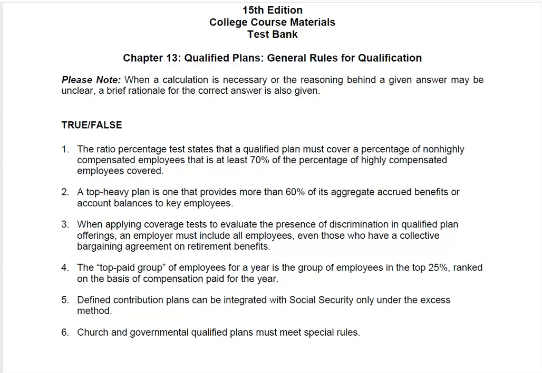The answer to number 3 is collective bargaining agreements. These employees do not need to be included in the evaluation of discrimination in qualified plan offerings. So number 3 is false. Let's pause and read number 4.